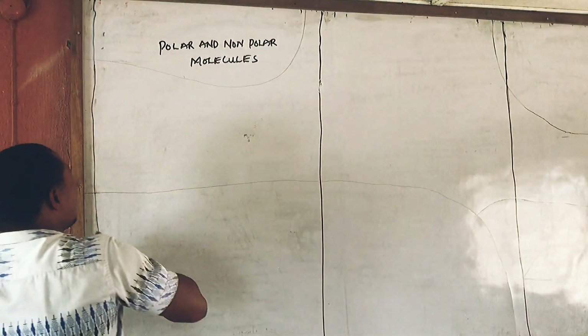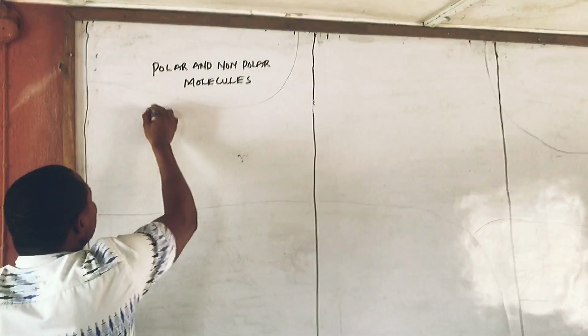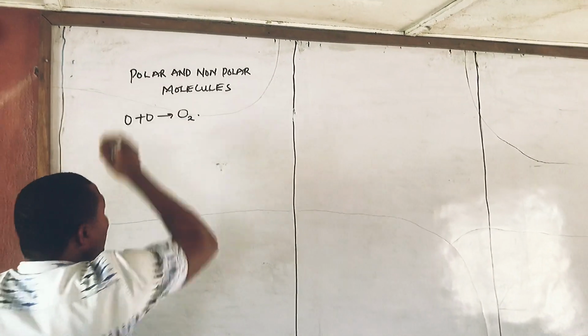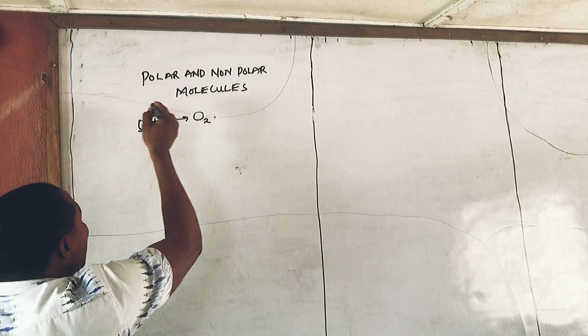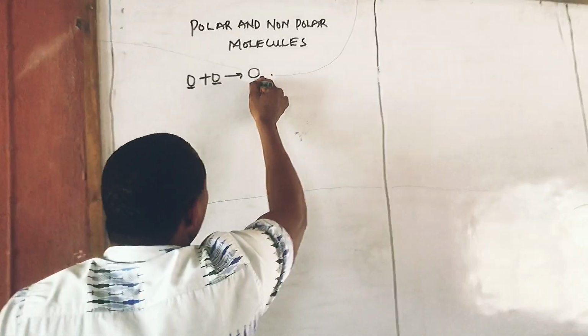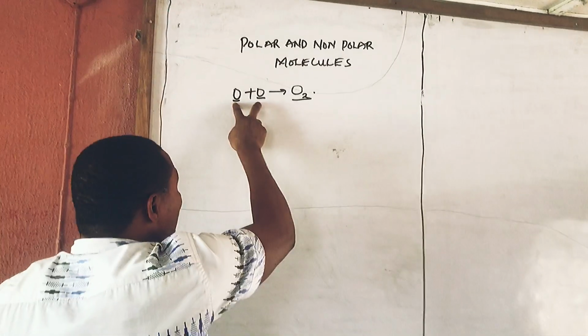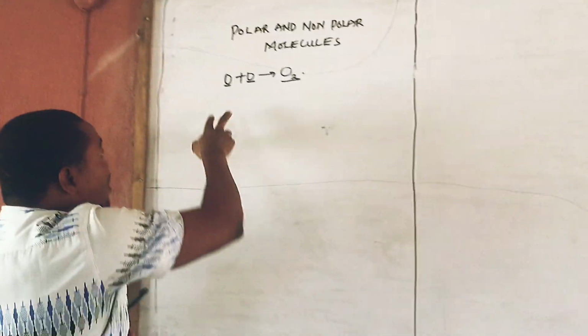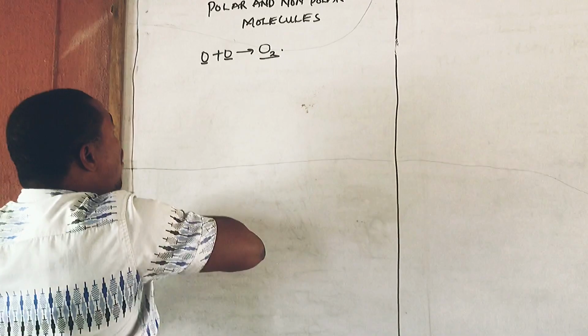What am I trying to say? If I have oxygen, this is an atom, plus another oxygen, you give me an oxygen molecule. Can you see that now? So oxygen atom plus oxygen atom gives me an oxygen molecule. The combination of atoms will give me a molecule. So when you combine atoms together, it gives you a molecule. It is possible for you to have the same atom or different atoms.